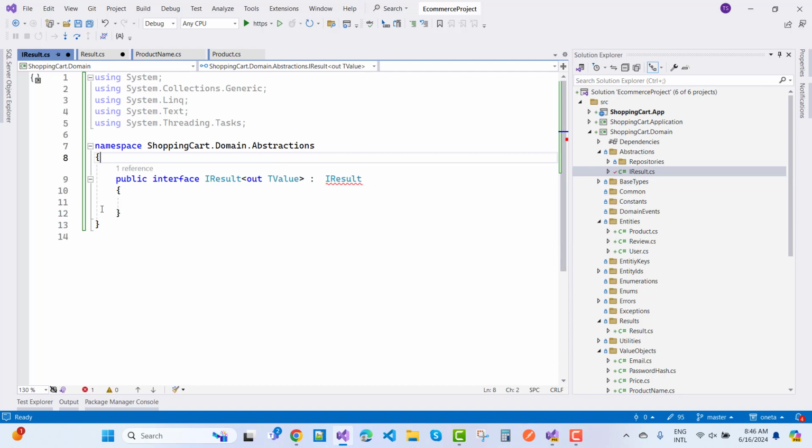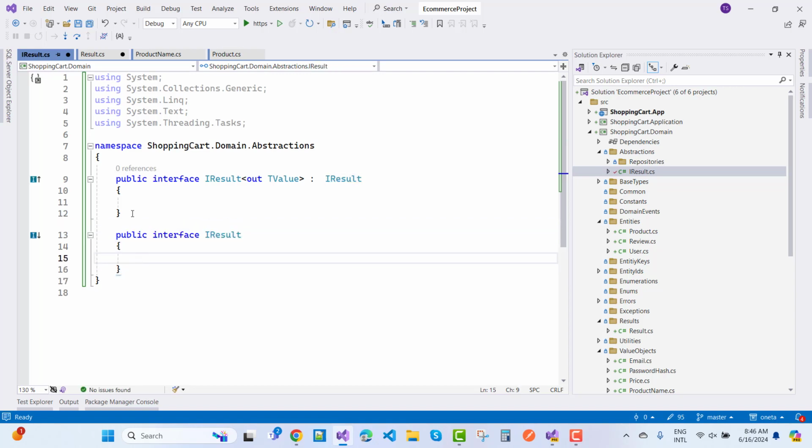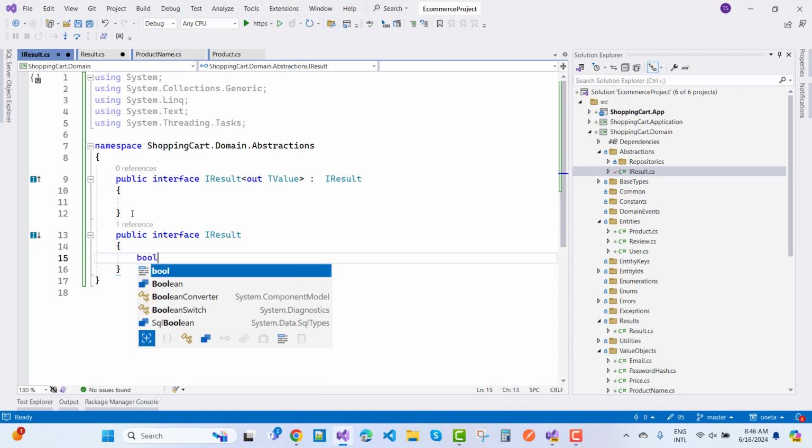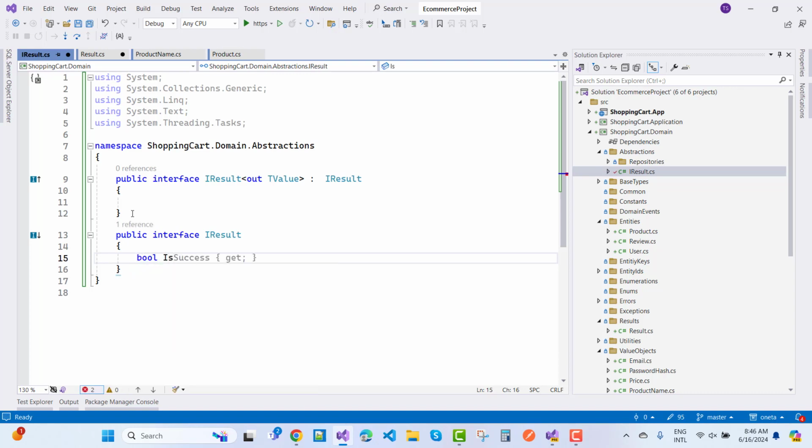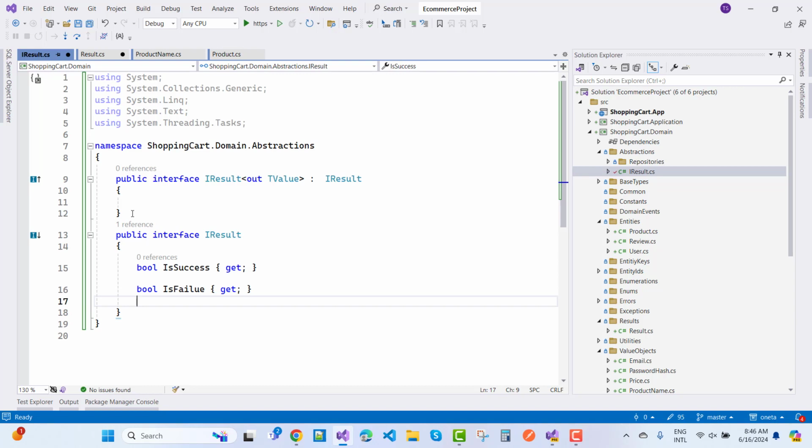And what is IResult? It is a public interface IResult, and that has a boolean IsSuccess, which is used externally, and a bool IsFailure. Correct?